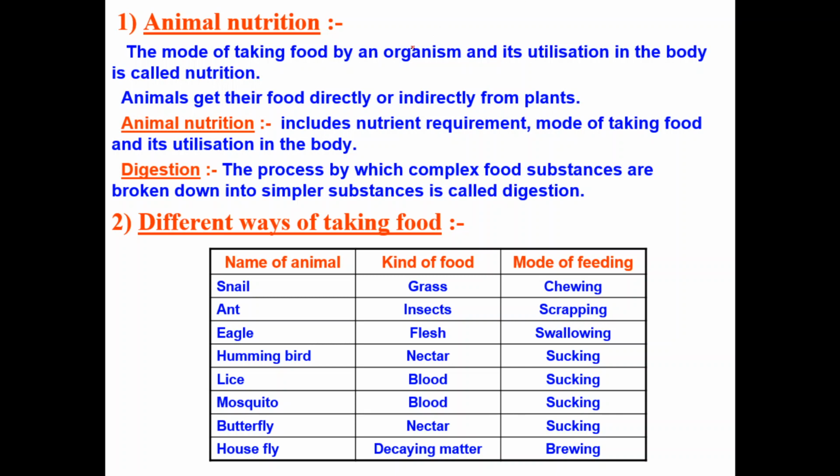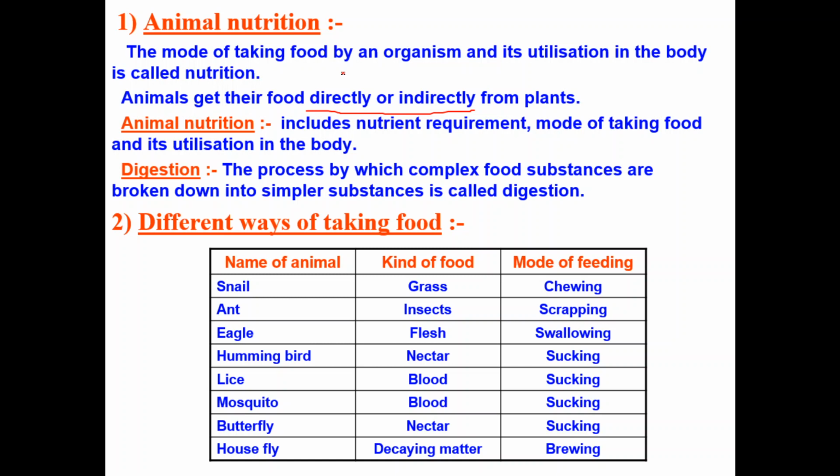As we studied in our previous classes, the majority of animals are heterotrophs. That means animals depend upon plants for their nutritional requirements, directly or indirectly. Directly means they consume the plants, and indirectly means they depend upon the animals which depend upon plants. That means carnivores or omnivores depend upon the herbivores, and herbivores depend upon the plants.